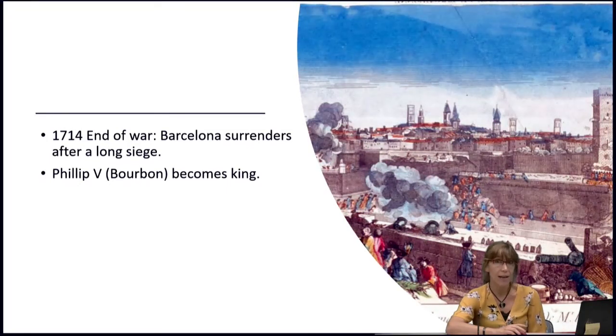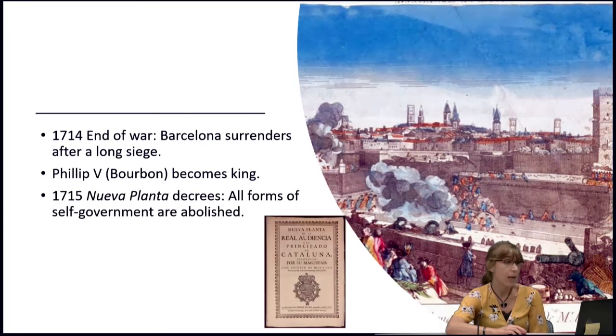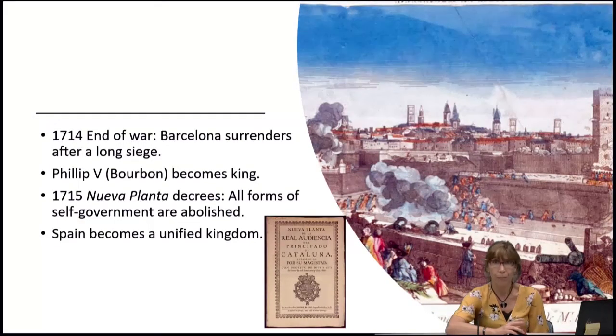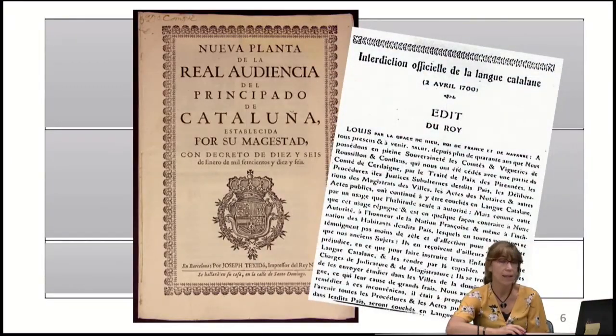If you recall, the Catalans had been fighting in favor of the other candidate against Philip. As retaliation, Philip V established the Nueva Planta Decrees, which abolished all forms of self-government, and Spain now becomes a unified kingdom. With the unification of Spain and the abolishment of the self-governing laws of the other Christian kingdoms, the other languages spoken in Spain are also persecuted. Let's look, for example, at Catalan.